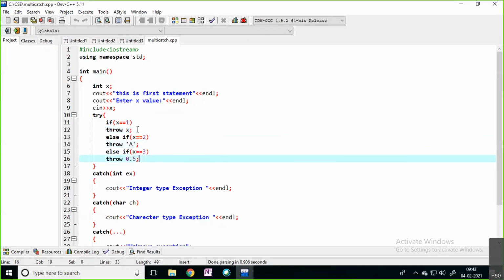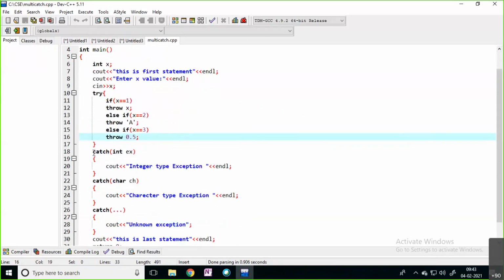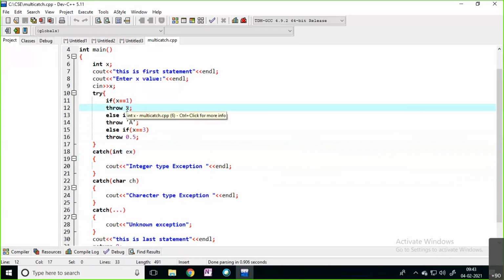How can you handle these exceptions? For integer type, you have written one catch block. You can see inside the catch block, it is expecting an integer type exception. Here, int ex is a variable which is going to hold the value of the exception you are throwing from your try block.